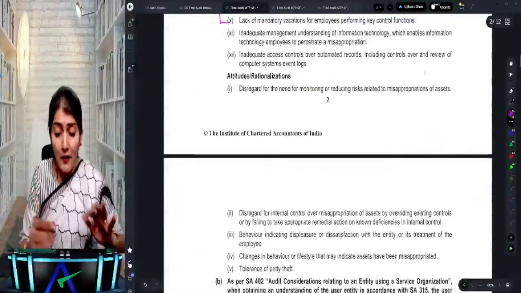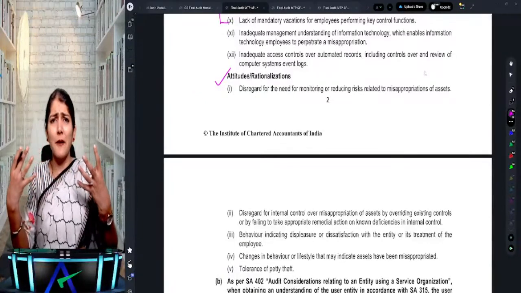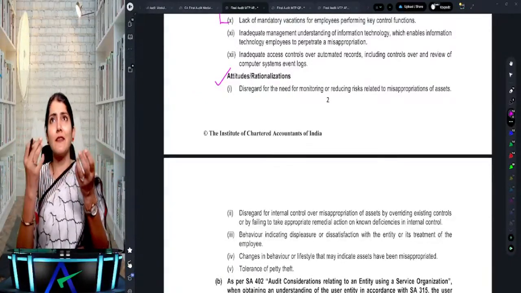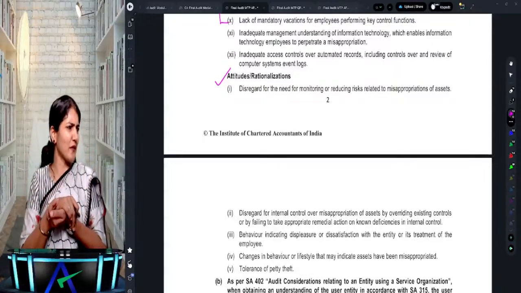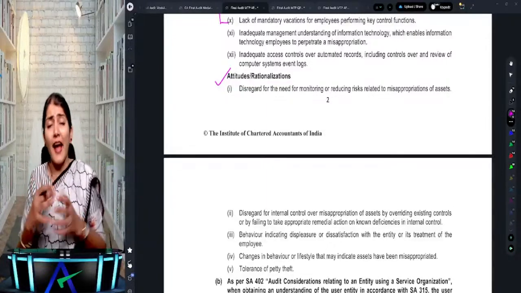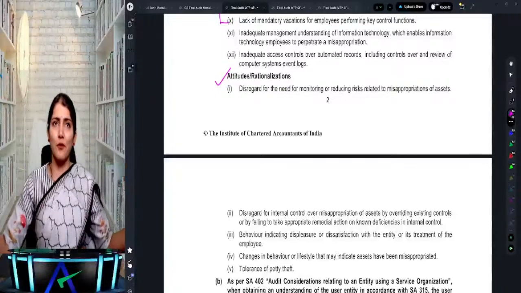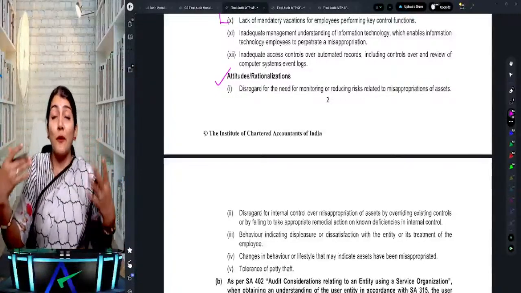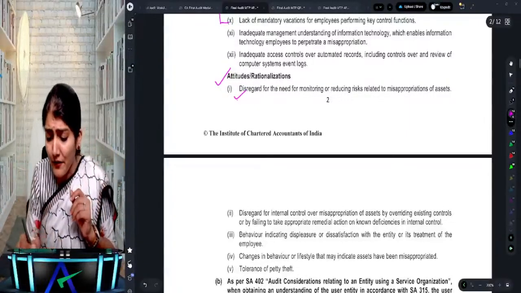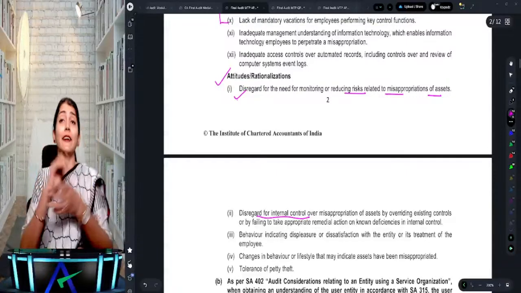And the last one is attitude or rationalization. Sometimes it is in the blood, I should not say it this way, it's just in the nature of that person. It's default mode activated in that person. Oh, there are controls? That means we don't follow controls. They find pride in not following the controls in the organization. They have disregard for monitoring or reducing the risk relating to misappropriation. There is disregard for the internal control.